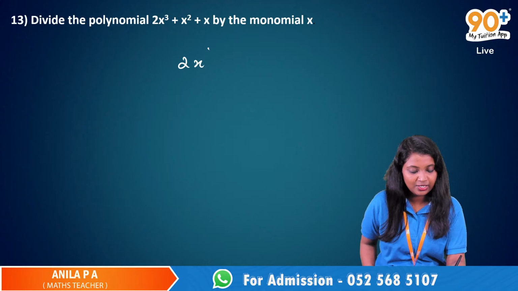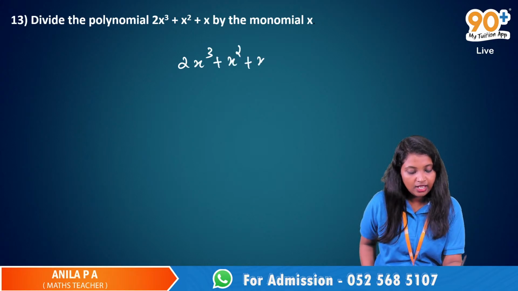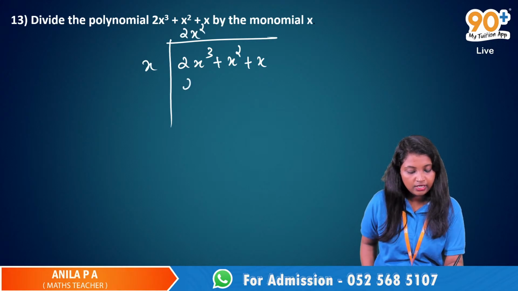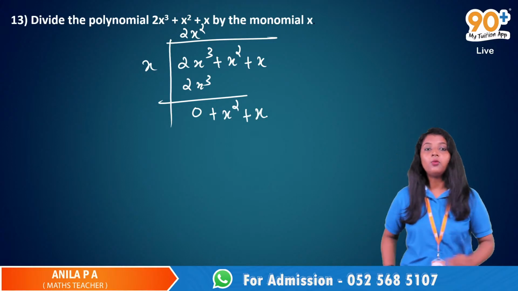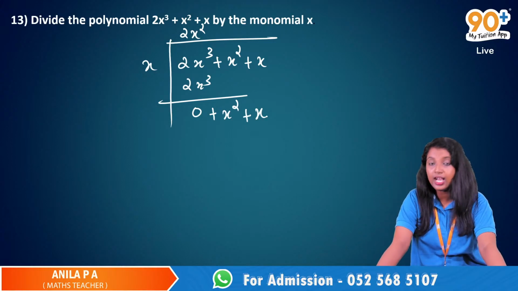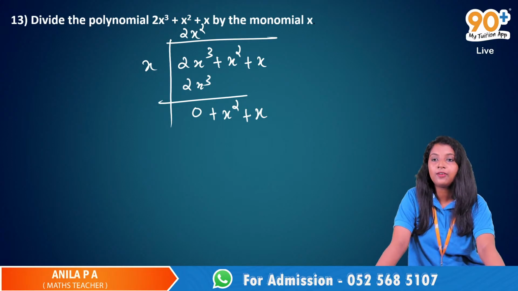So 2x cube plus x square plus x divided by x. We will get 2x square, then 2x cube, and x square plus x. Now what do we have to do? After getting this x square plus x, what do we have to do?